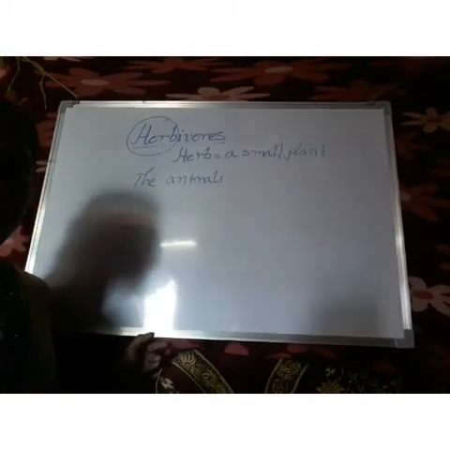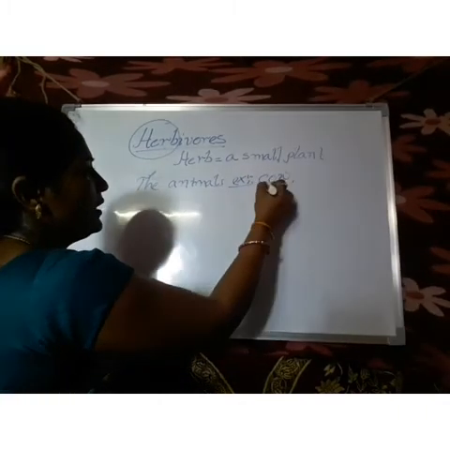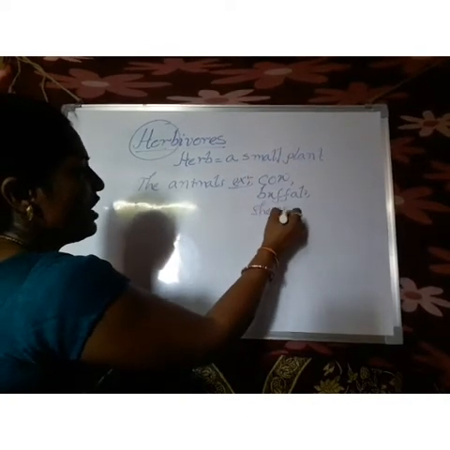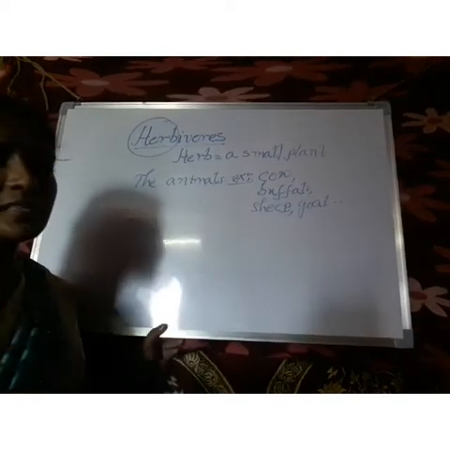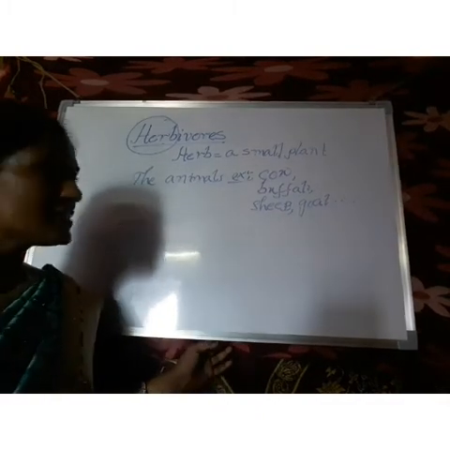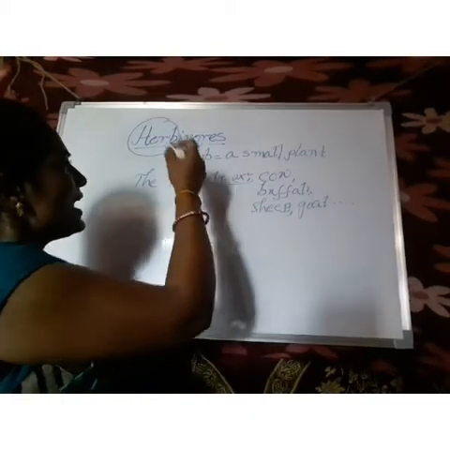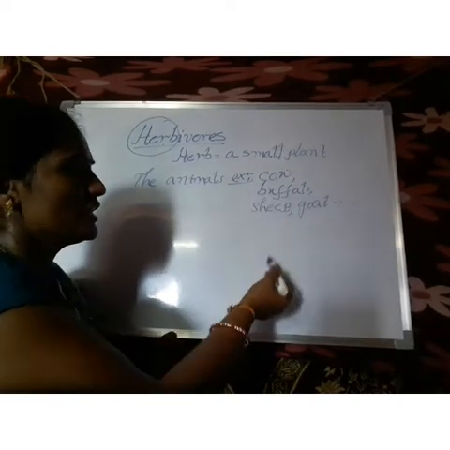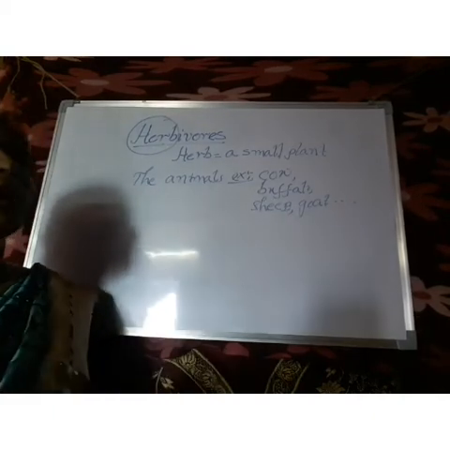Say, what are the examples of herbivores? Cow, buffalo, sheep, giraffe, goat, panda, and so on. Ox is also an example of herbivores. What is the definition of herbivores? Animals which eat only plants we call herbivores. The examples are cow, buffalo, sheep, goat, giraffe, panda, and horse.